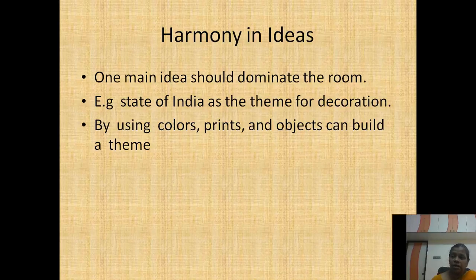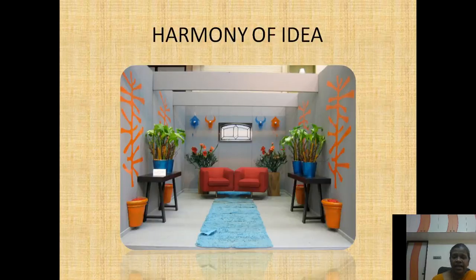If you take Kerala, in the preparation of food they add a lot of coconut or oil, and fish also, and the natural decoration will be of water, wood and coconut waste. You can take any one state of India, take their colors, prints and objects, and arrange them as a theme. That is called harmony in idea.